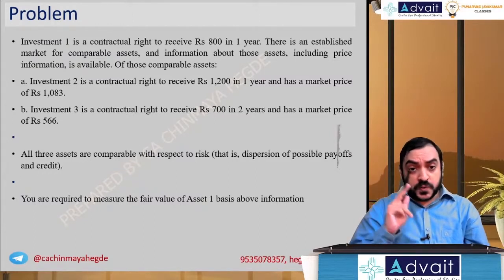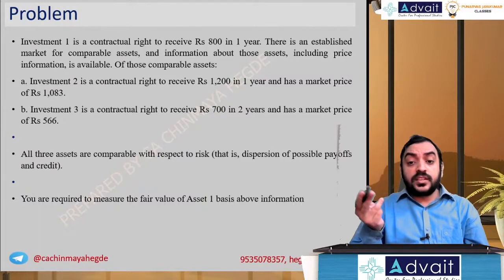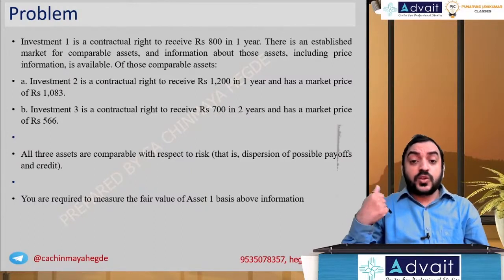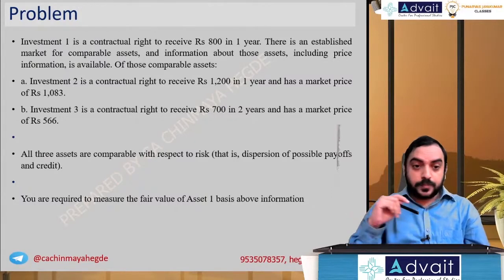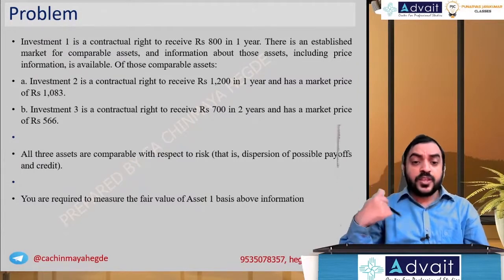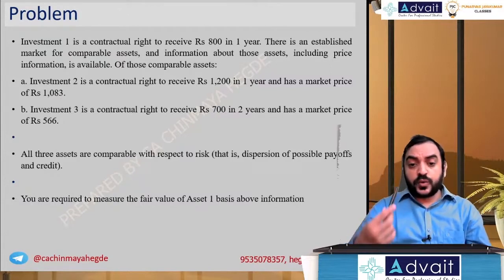Investment 2 is a contractual right to receive 1200 in year 1 and has a market price of 1083. Investment 3 is a contractual right to receive 700 in year 2 and has a market price of 566. All the three assets are comparable with respect to risk, that is, the dispersion of possible payoffs and credit. You are required to measure the fair value of asset 1 on the basis of the above information.